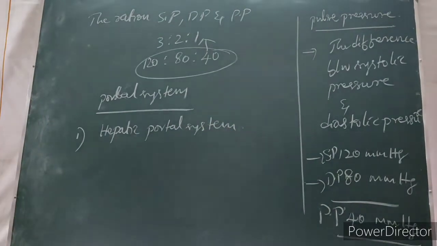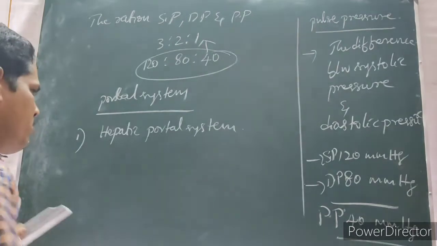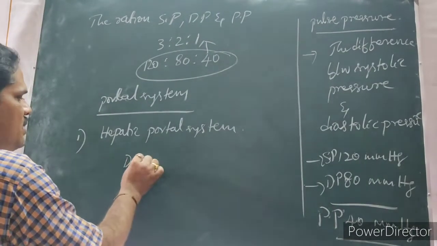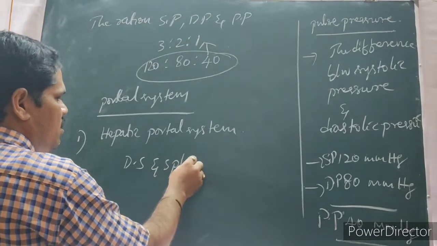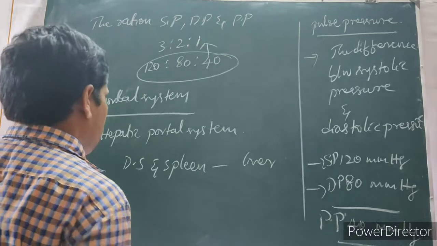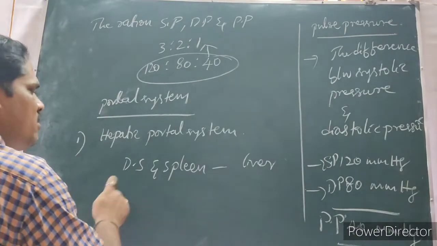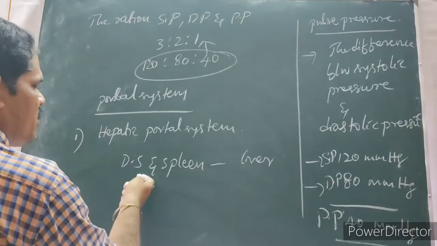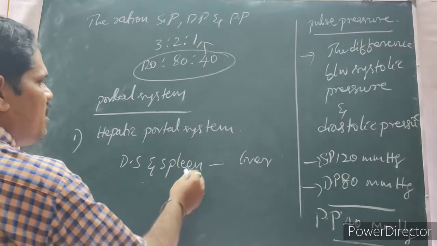Hepatic portal system is present in between the digestive system and the liver. Digestive system, that is the intestine, and spleen to the liver. Here what happened?